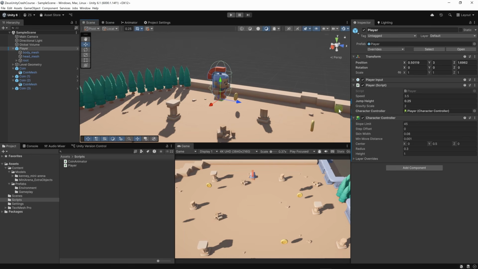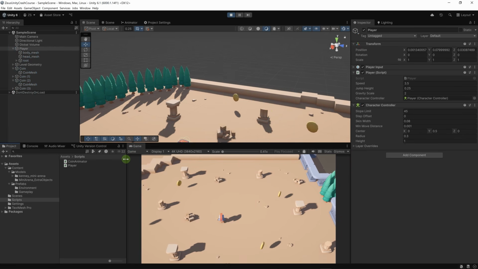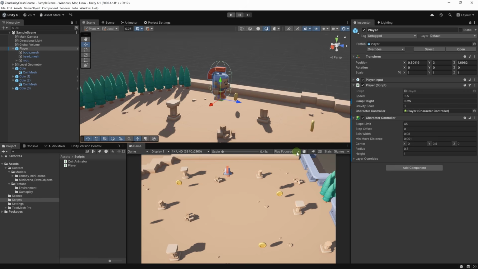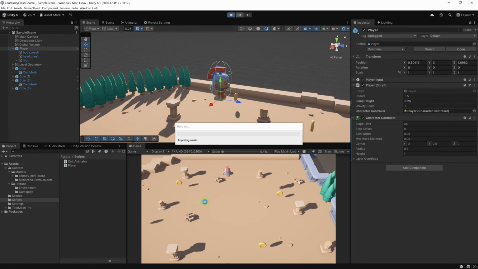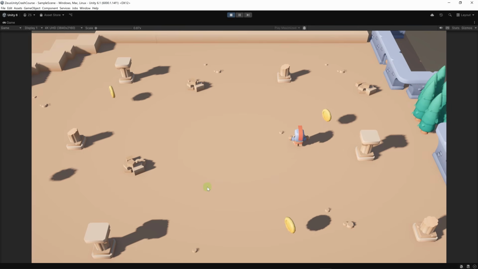Okay, Unity has apparently compiled our script and we have a gravity scale here set to 2 by default. Let's run the game. Okay, we're going to maximize this. And by the way, if we go out of play mode, you can choose from this drop-down menu here to always play maximized. Whenever you hit the play button, the game view will maximize itself by default. Sometimes you want this as a default behavior, sometimes not. So this is a gravity scale set to 2.